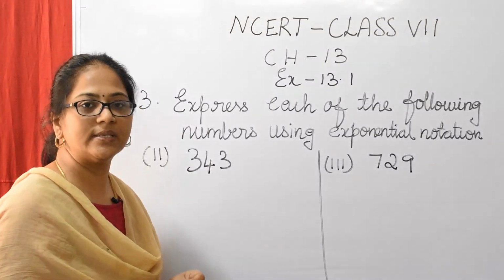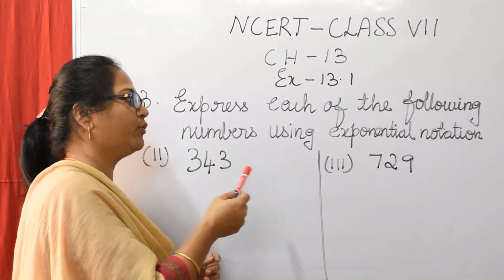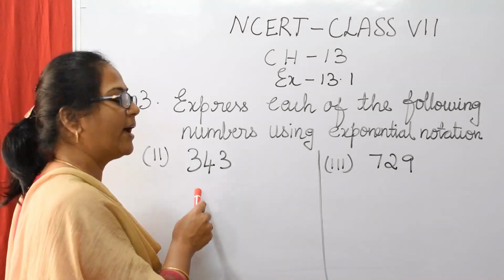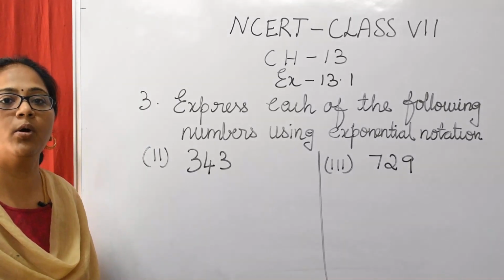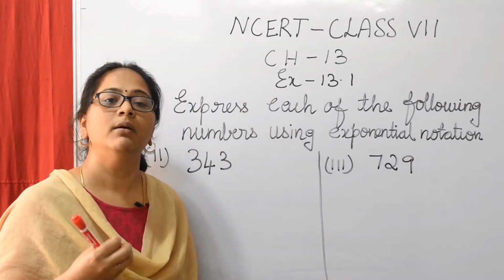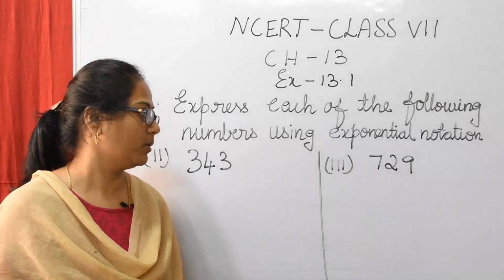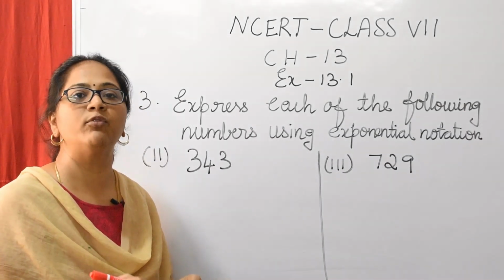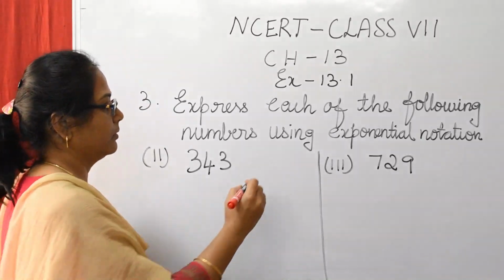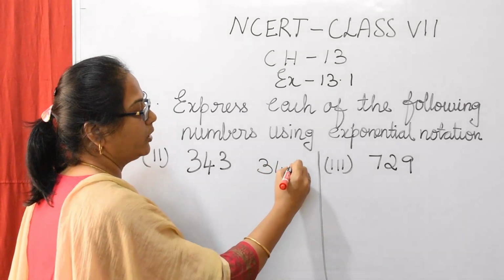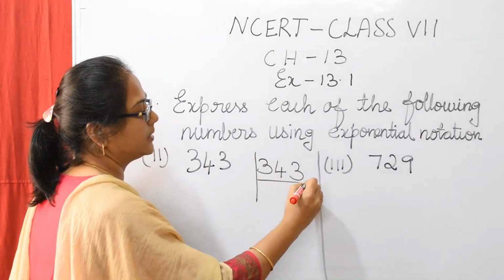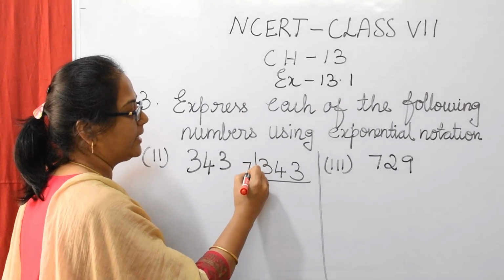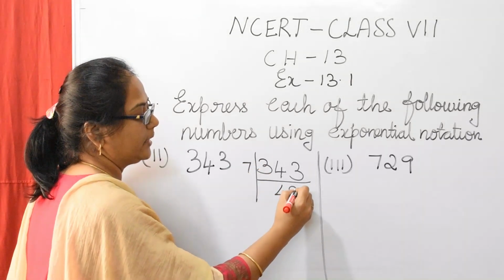Understood? Now, question 3. Express each of the following numbers using exponential notation. They have given a number and we are going to express it using exponential notation. How to express it? First, we have to factorize it. 343: we can factorize it with the 7 table, right? 7 times 7 gives you 49.